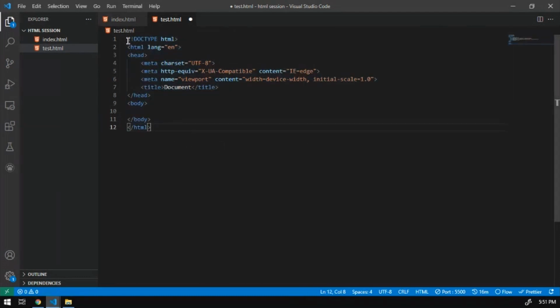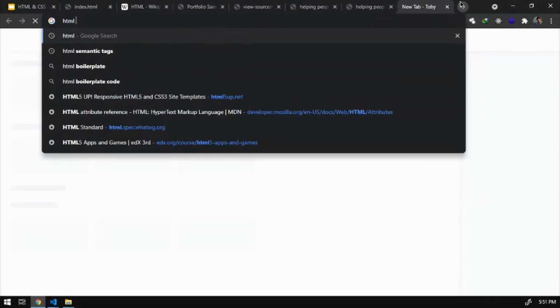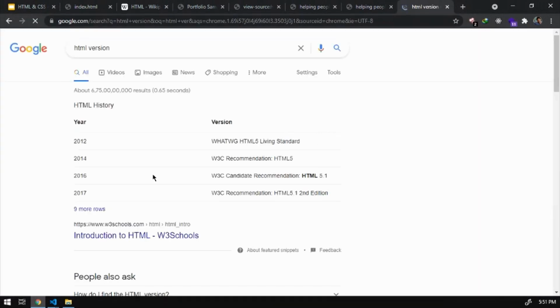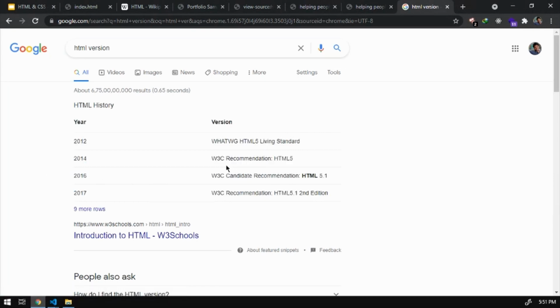And this is very important in an HTML document. Without the doctype HTML, it won't understand that you are using HTML5. So there were pretty much versions of HTML. From 2016 or 2017, the HTML 5 version. In this, most of the things are automatically responsive.